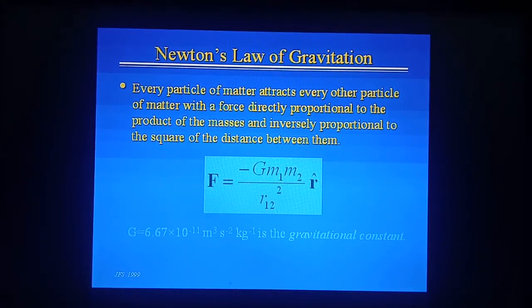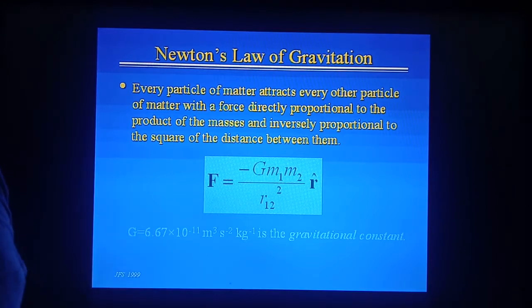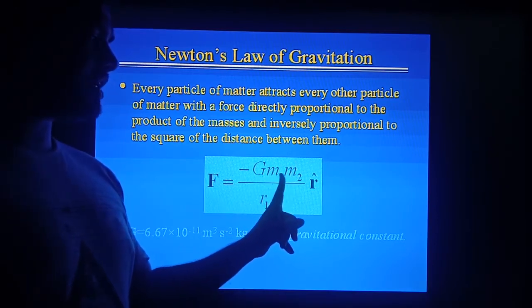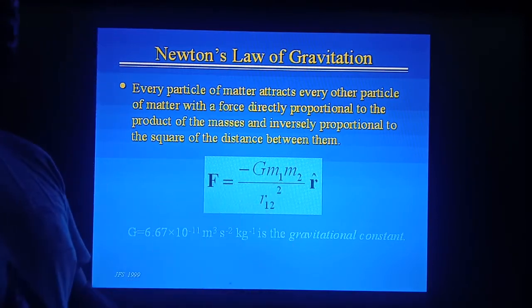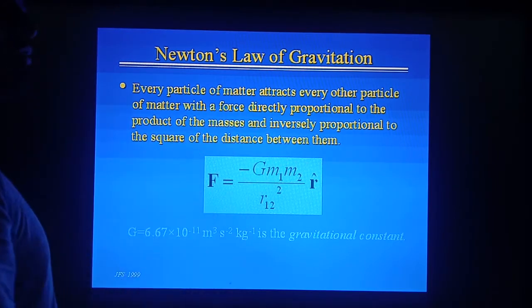Law of gravitation. What is this? Any two massive bodies always attract each other by a force which is proportional to the product of their masses and inversely proportional to the square of the perpendicular distance. So what is the statement you have to learn?